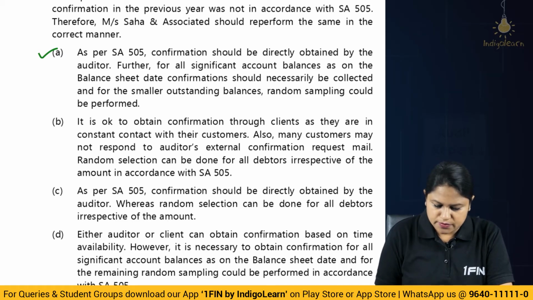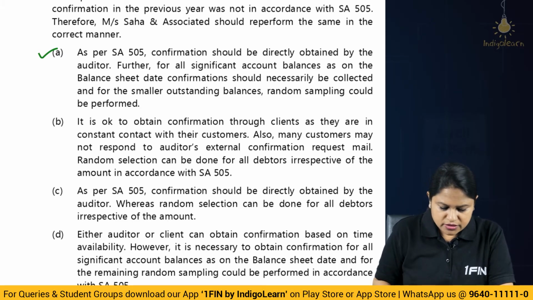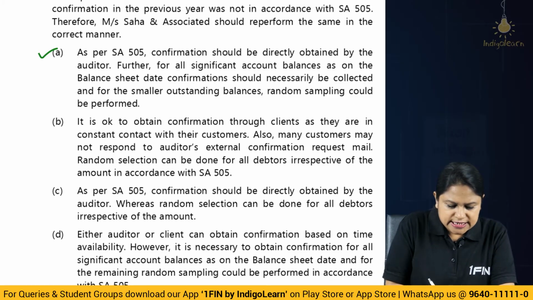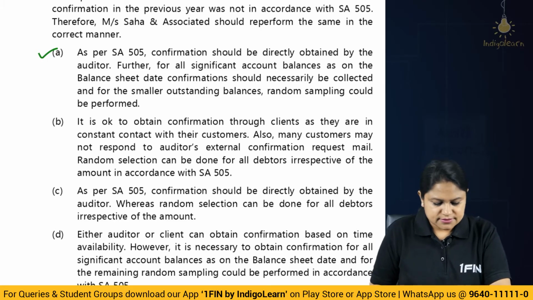Here they say it is okay to obtain confirmation through the client. No. Confirmation should be directly obtained by the auditor, where random selection can be done for all auditors. No. Irrespective of that is not correct. Either auditor or the client can obtain. No. I think the first one we have settled here. First one is the answer.